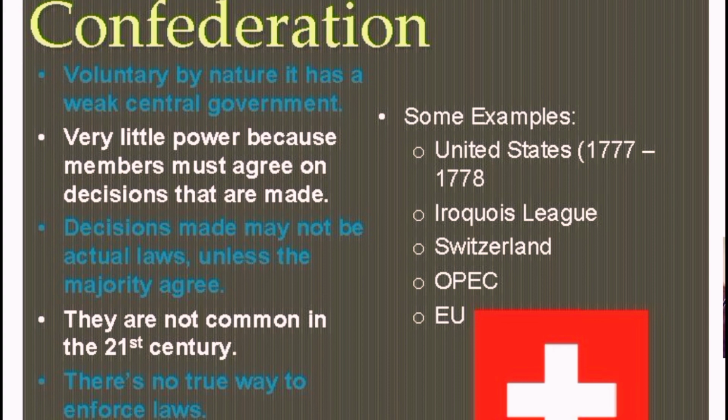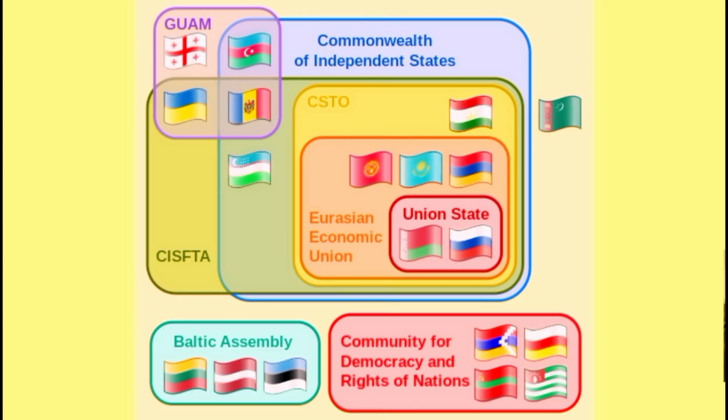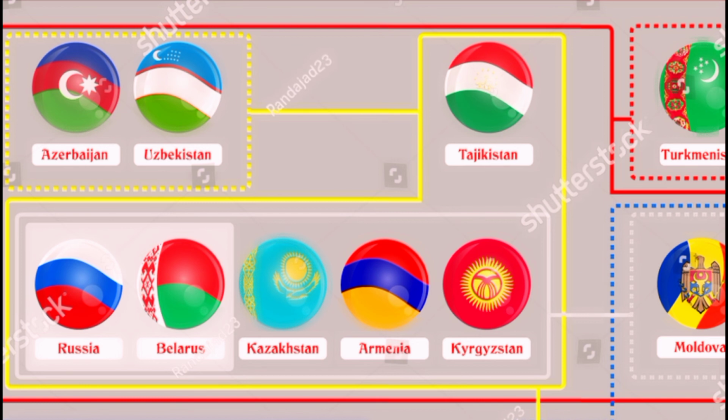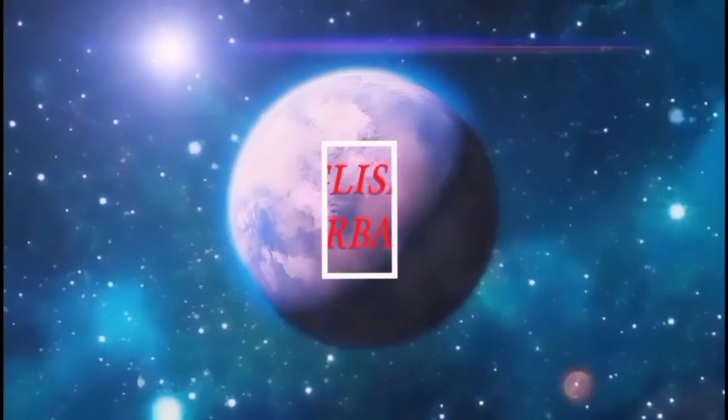For example, Switzerland was a confederation until 1848. Today, the Republic of Azerbaijan is a member of the Commonwealth of Independent States, which has a number of features of the Confederation.